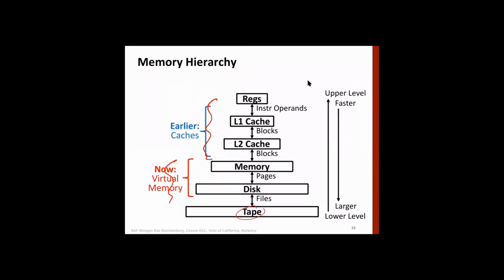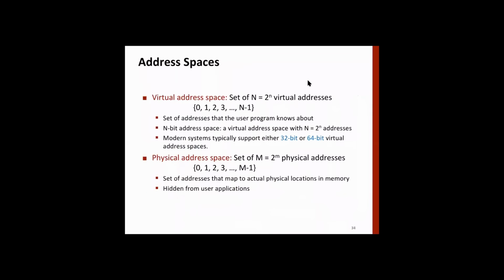Note one more difference: between register and cache we transfer words, while between memory and disk we transfer pages, and between disk and tape etc. we transfer files. We'll come to what a page is in the next few minutes.